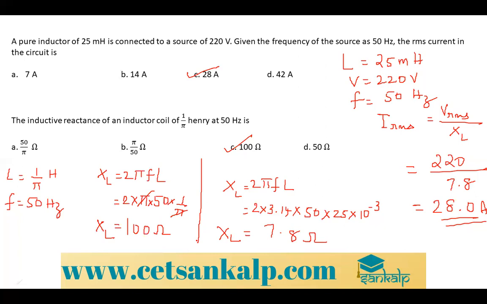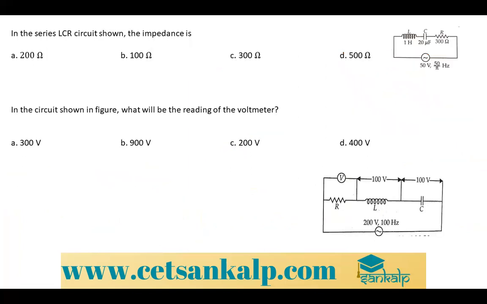Done? Okay. See the next problem. So you have to find the impedance. From the given circuit, we can find the data.